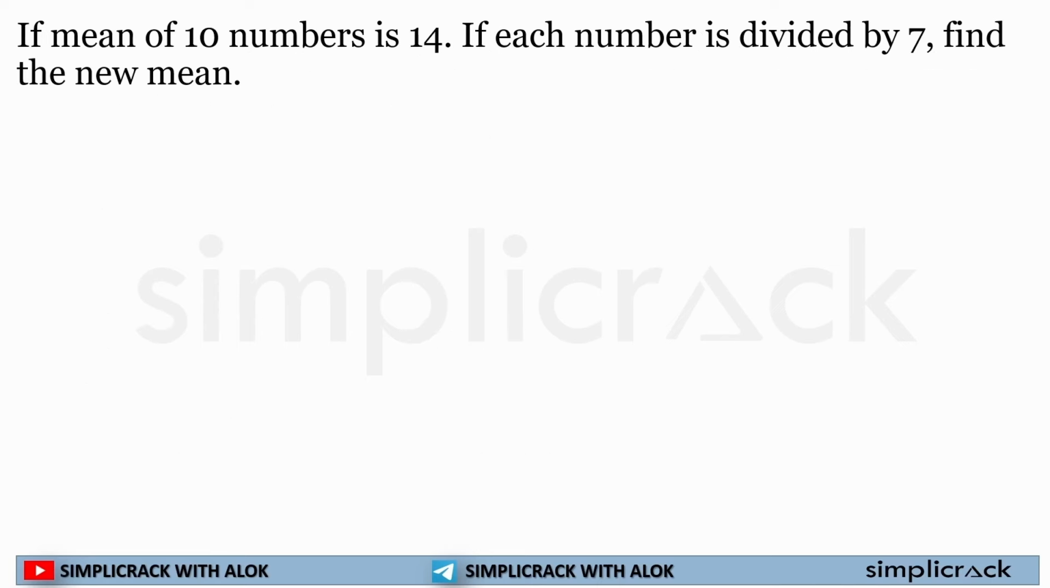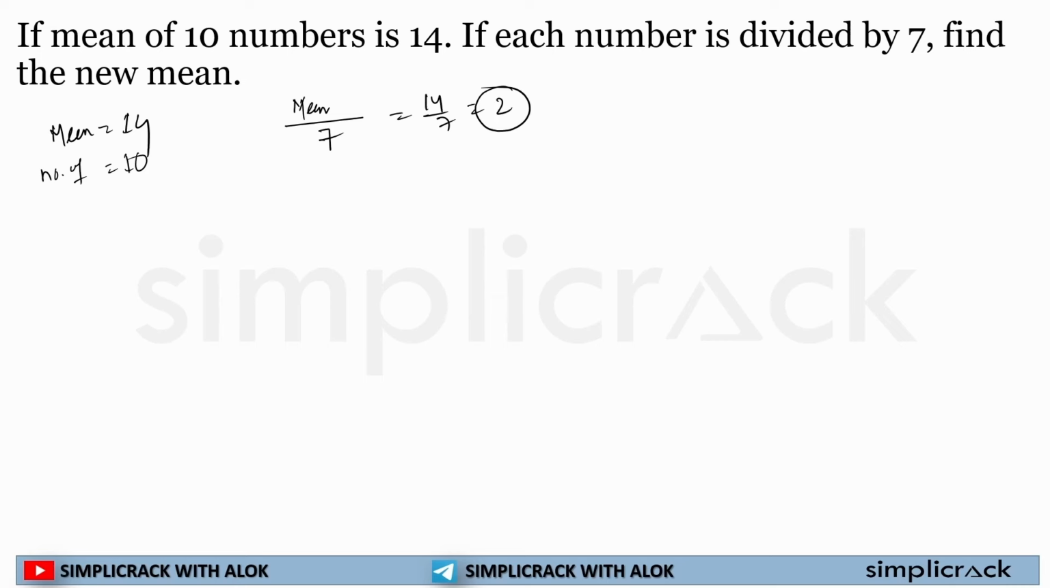Now, the second question: the mean of 10 numbers is 14, number of data is 10, and each number is divided by 7. I can do directly: the mean, whether it is multiplied or divided, is changed by the divisor, that is 7. That is 14 by 7, which is equal to 2. So the new mean will be 2. This is the shortest approach.